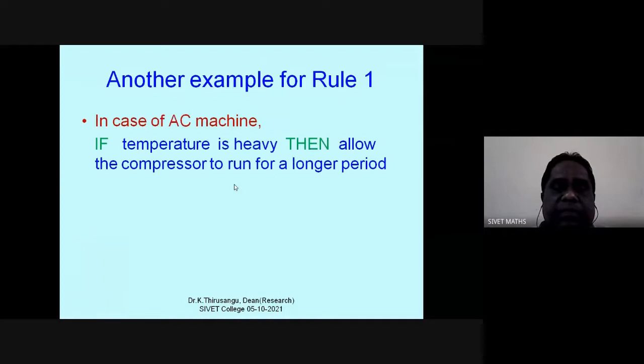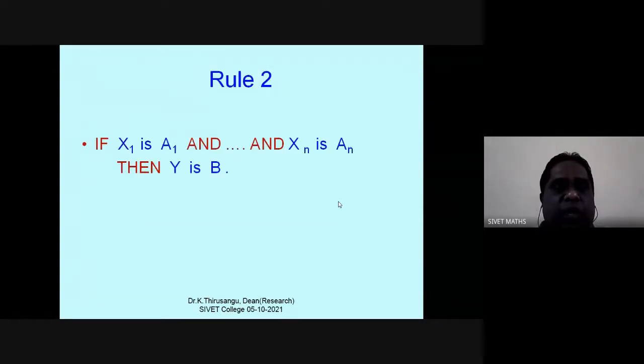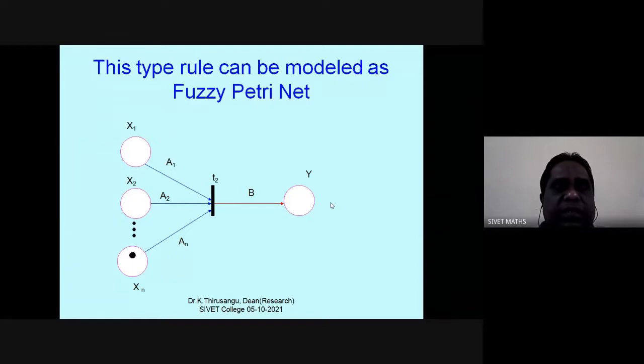Another example, in the case of AC machines, if the temperature is high, then allow the compressor to run for a longer period. So this is the situation with A1 and X1, Y. If A1 in X, then B in Y. This is the model: if X1 is A1, then Y is B. Similarly, there are more like this. There are more conditions than this.